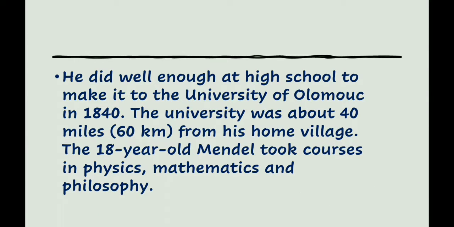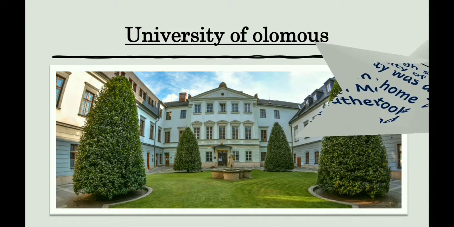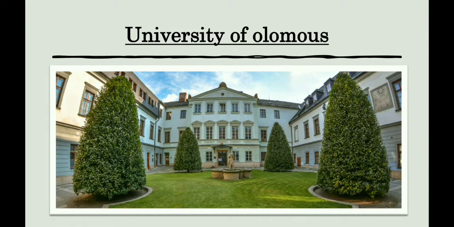Mendel did well enough at high school to make it to the University of Olomouc in the year 1840. The university was about 40 miles from his home village. The distance from his home village to the university is 60 kilometers. When Mendel was 18 years old, he took courses in physics, mathematics and philosophy. For better understanding, we see the picture of the University of Olomouc. In the photo, we see the university and garden.